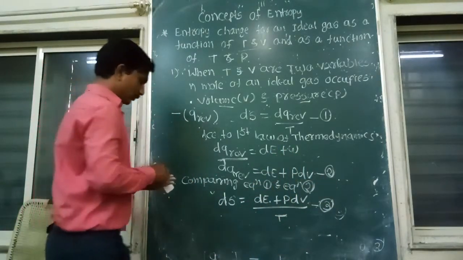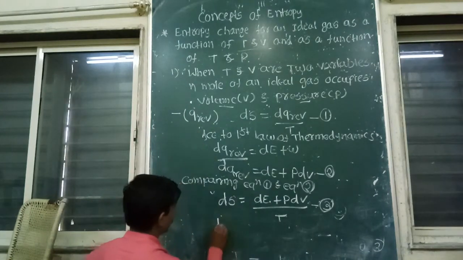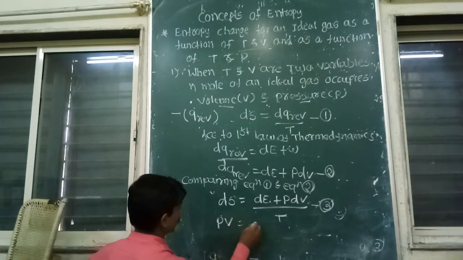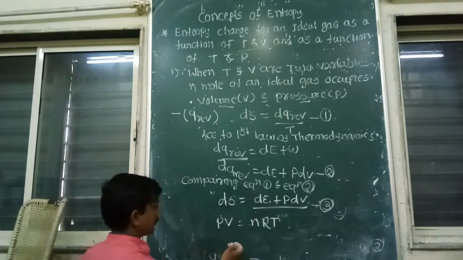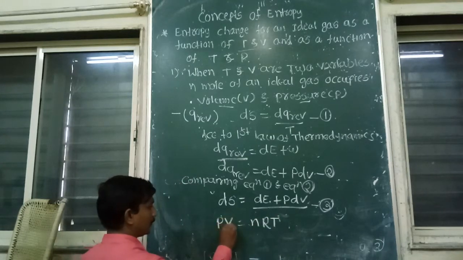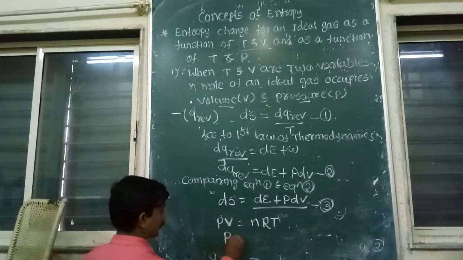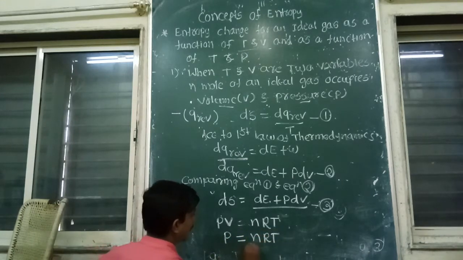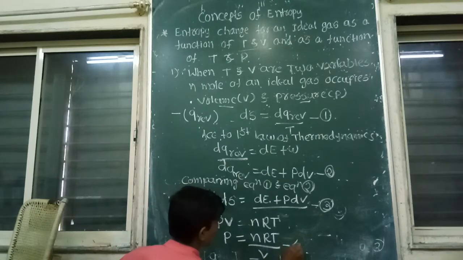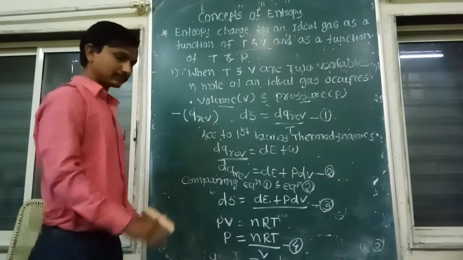But we know PV is equal to nRT. Taking the value from left hand side to right hand side, we can write P is equal to nRT by V. This is equation 4.